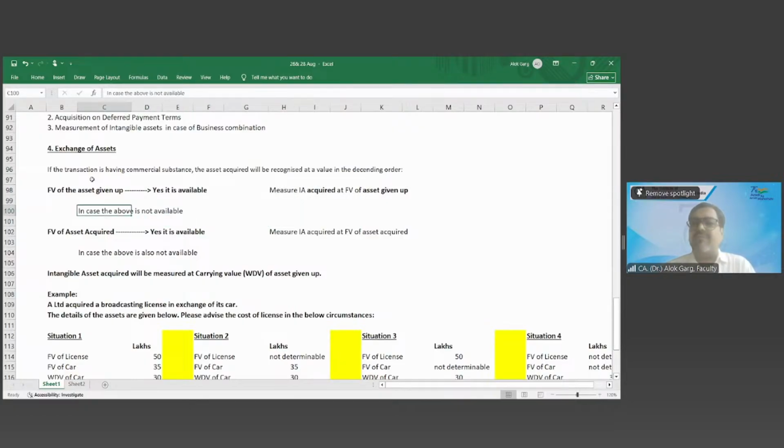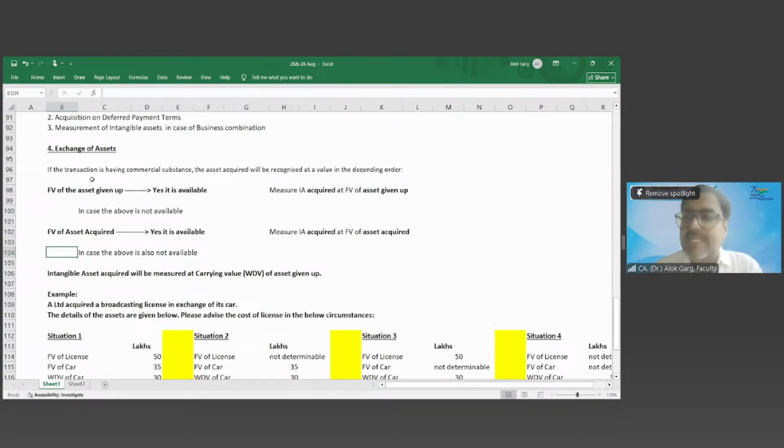In case the fair value of the asset given up is not available, then whether the fair value of the asset acquired is available; yes, sir, then only you will go to this. But the first option was the fair value of the asset given up.